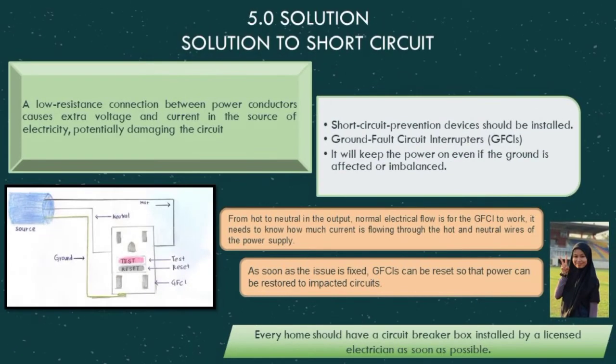Number 2 is the solution to short circuit. Short circuit prevention devices should be installed using ground fault circuit interrupters. It will cut the power off if the ground is affected or imbalanced. The feature shows the difference from hot to neutral in the output. Normal electrical flow is needed for the GFCI to work. It needs to know how much current is flowing through the hot and neutral wire of the power supply.